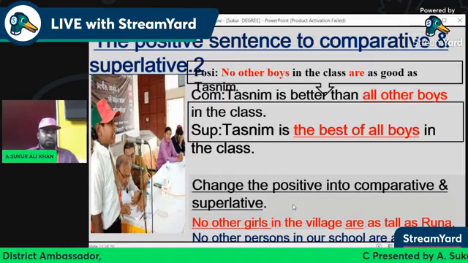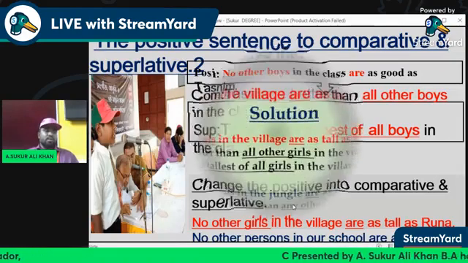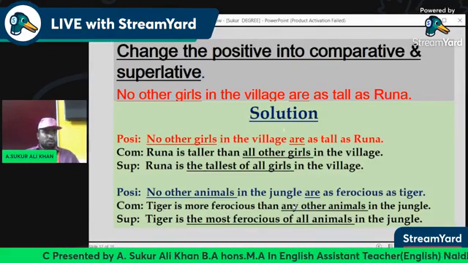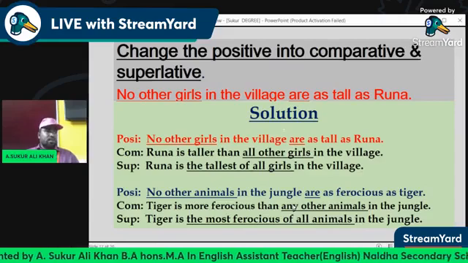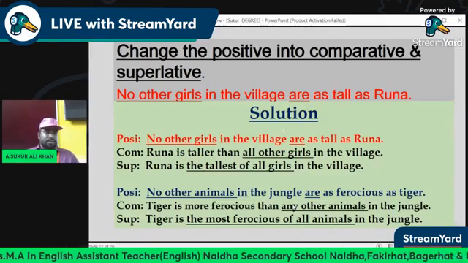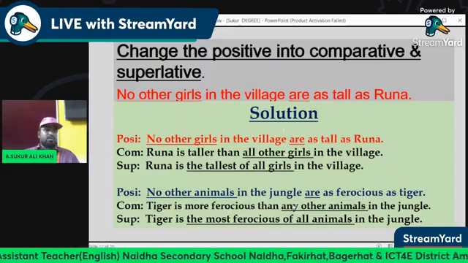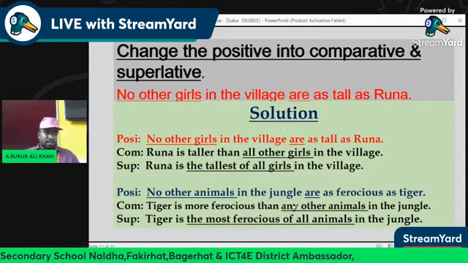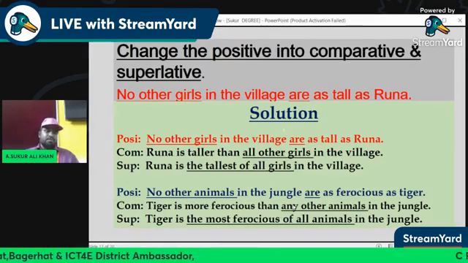No other person or locality is as honorable as him. No other girls in the class are as tall as Runa. Solution: No other girls in the village are as tall as Runa. Runa is taller than all other girls in the village. Runa is the tallest of all girls in the village.